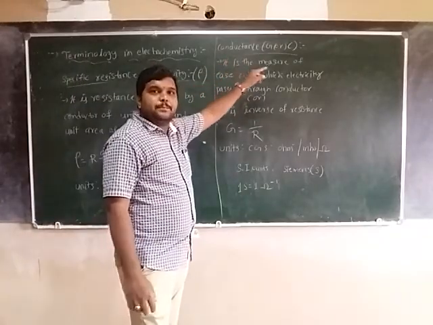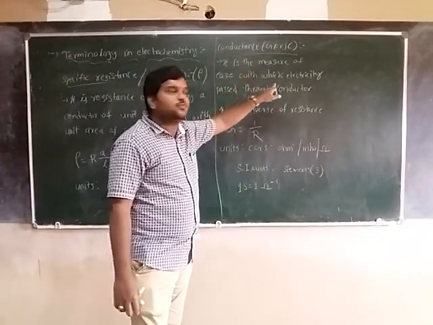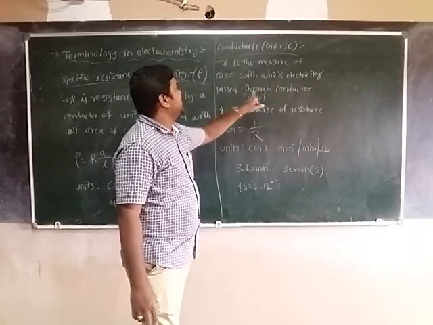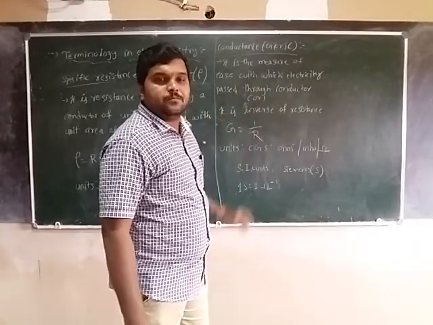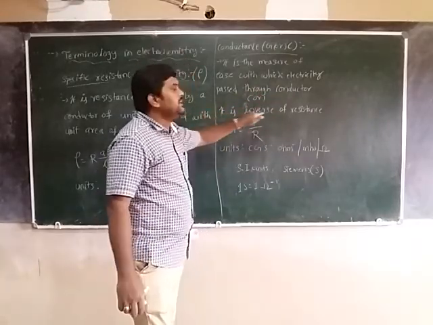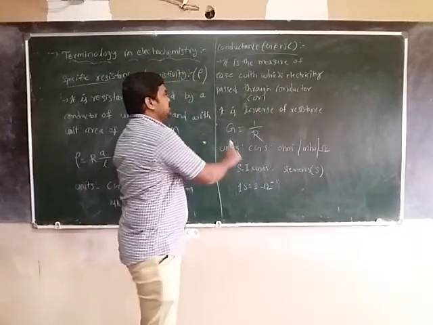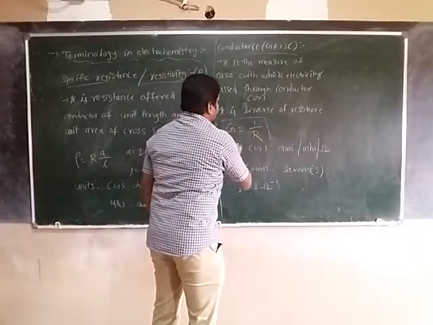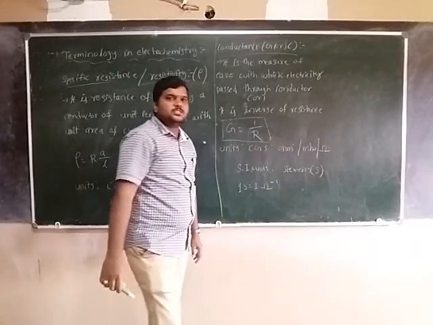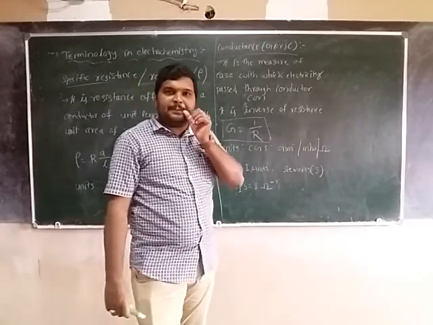Once again, it is a measure of the ease with which electricity passes through a conductor, or equal to 1 by R.